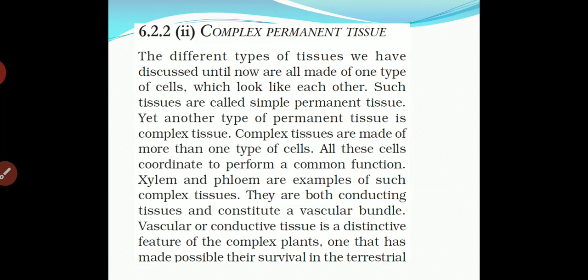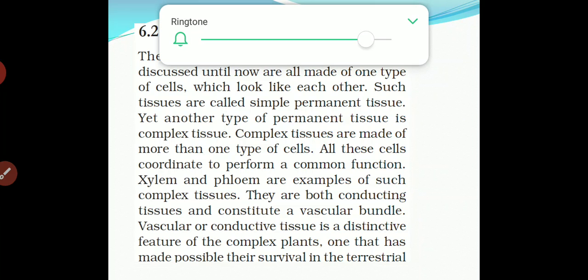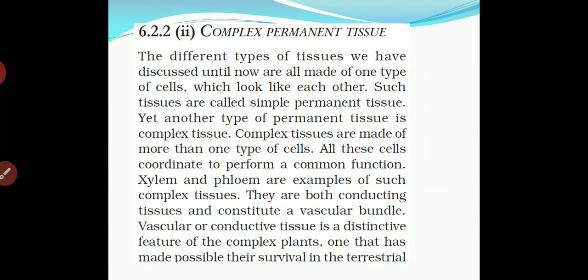Complex permanent tissue. The different types of tissues we have discussed until now are all made of one type of cell. Just now we have discussed that all of them have one type of cell. In a tissue, you know it very well, when a group of cells gets attached, or a cluster of cells, we say it is a tissue.